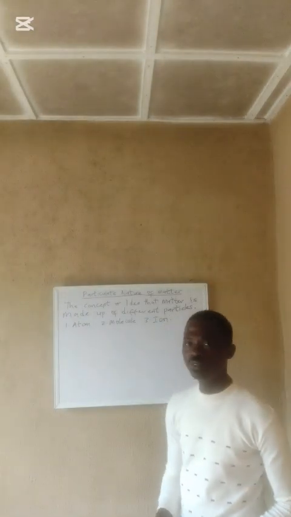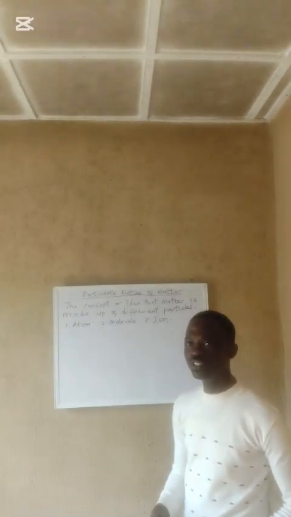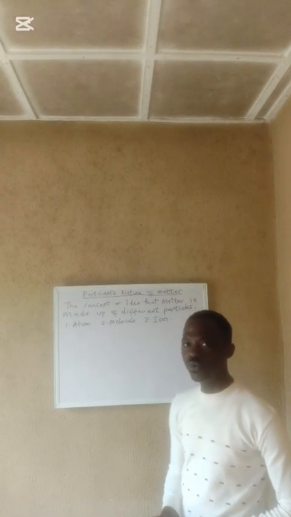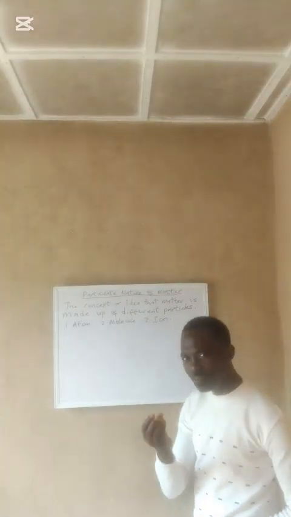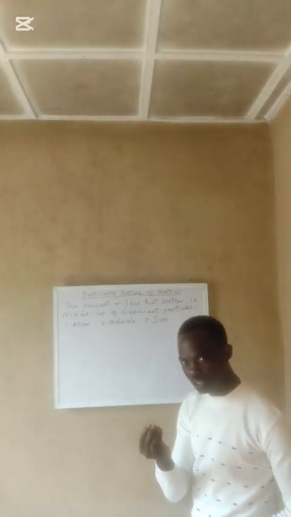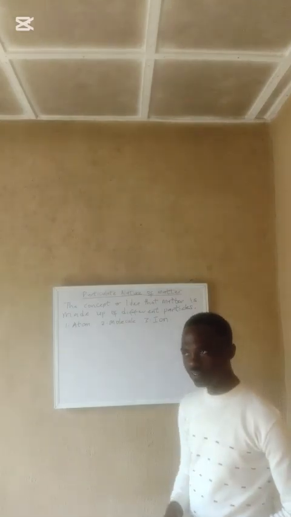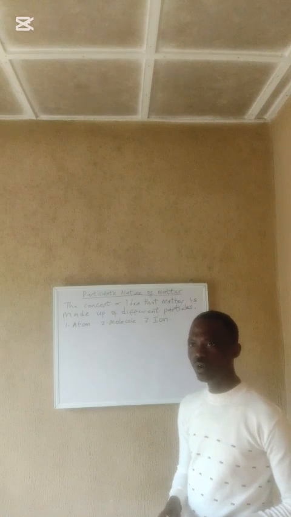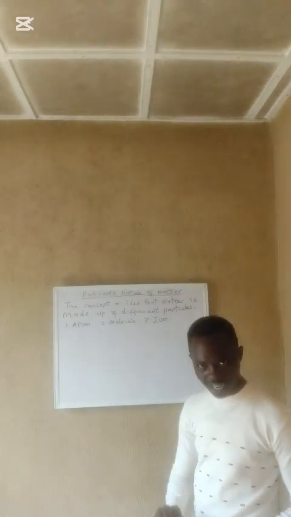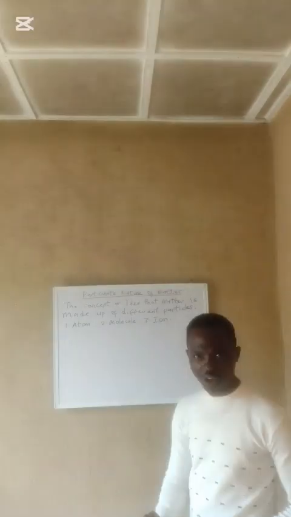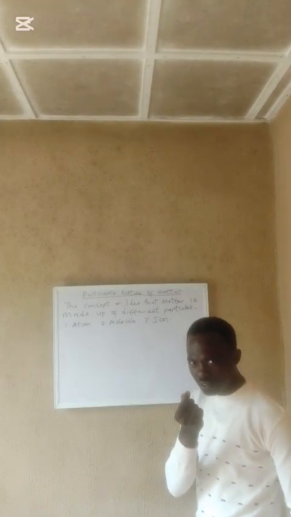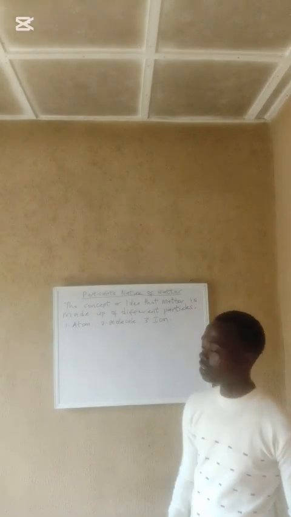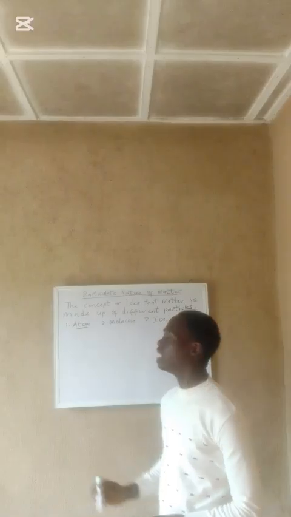Atom. What is an atom? An atom is the smallest particle of an element that can take part in a chemical reaction. Let me break this one further. For example, we have a solid element like copper or zinc, and this copper or zinc is pulverized or ground into a fine powder. The smallest part of these powdery substances that can take part in the chemical reaction is what we know as atom.